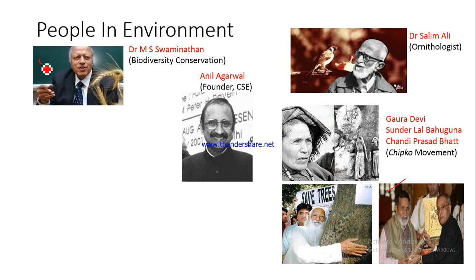Then we have got Dr. M.S. Swaminathan. Dr. M.S. Swaminathan is known as the father of the Green Revolution in India, and he was instrumental in increasing food grains production in India in the 1960s. Then towards the second half of his career, he moved towards biodiversity conservation and is also known for his work in this area, and hence his name has been mentioned here.